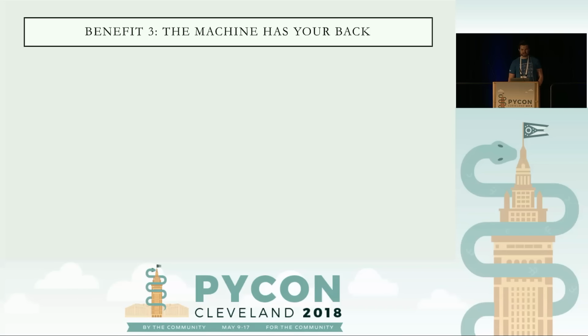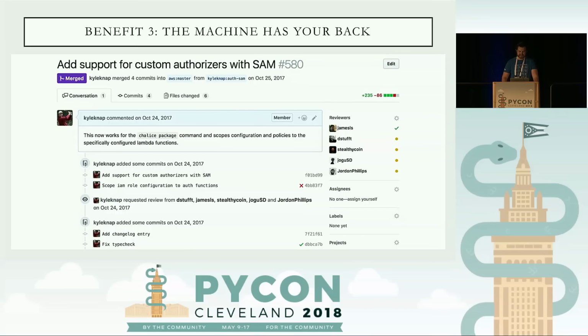And finally, the third benefit I want to outline is that the machine is essentially a safety net. To pick on myself, here is an example where, when I submitted the pull request, I did not run the checks locally, and the build failed. The machine told me that, and I quickly went ahead and fixed the type check issue I had, and it passed. So I like to think I'm pretty familiar with all the checks that we run, but I do make mistakes as well, and it's nice to have that safety net.